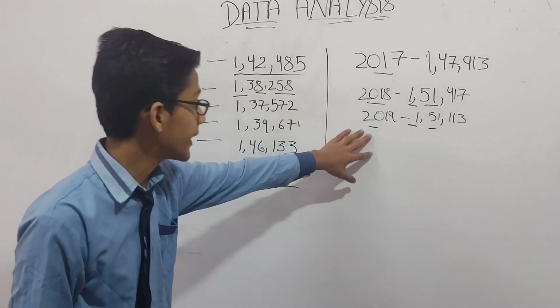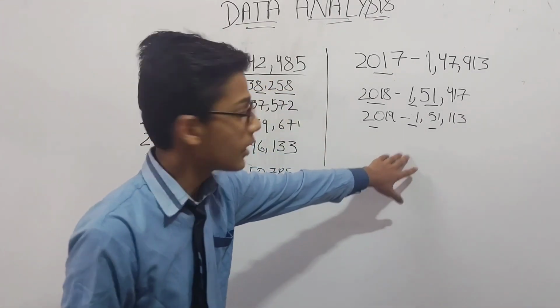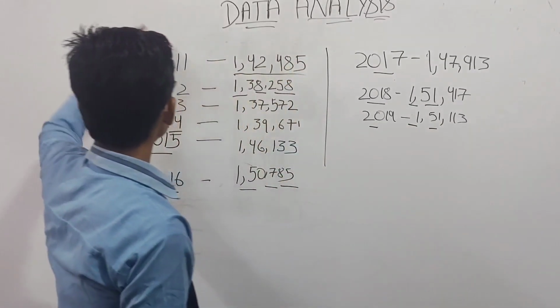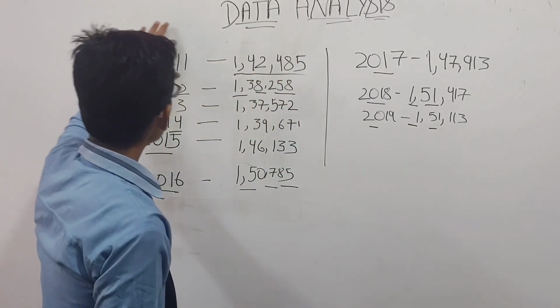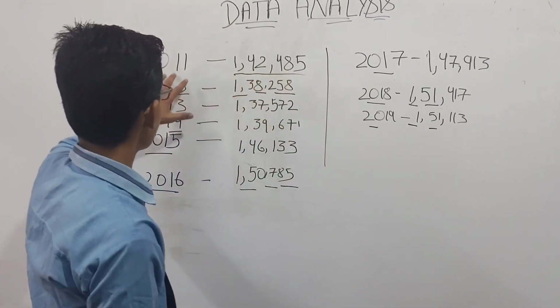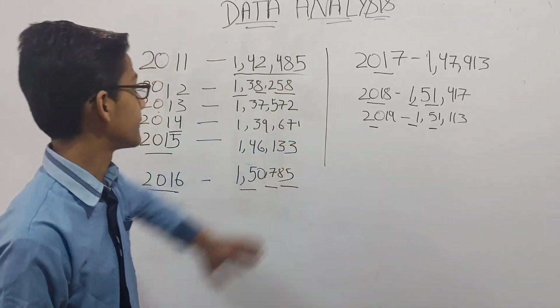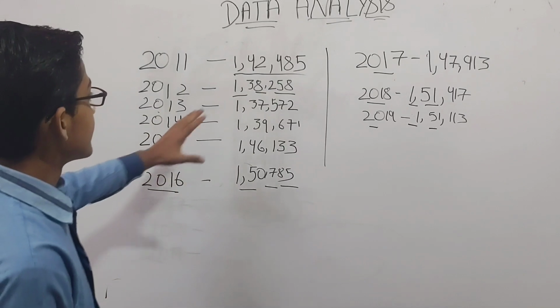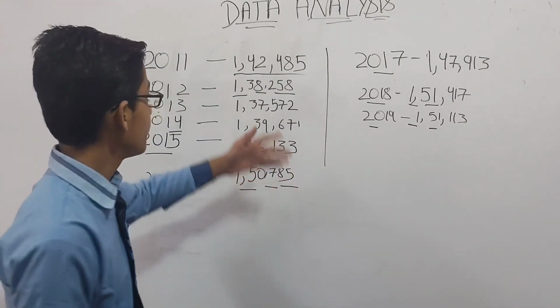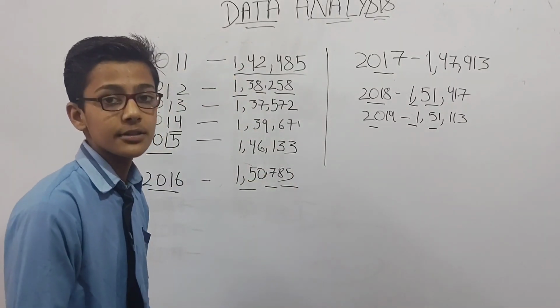So in this we observe that in 2011 the total number of accidents was 1,42,485, but in 2019 it is 1,51,113. So the number of accidents increased from 2011 to 2019. To prevent these increasing accidents, we made this project, which is the road accident prevention system.